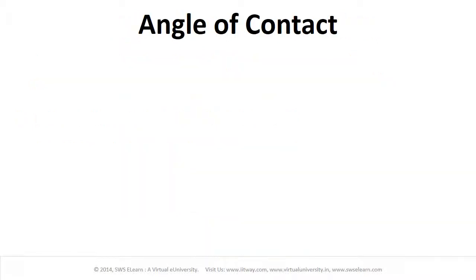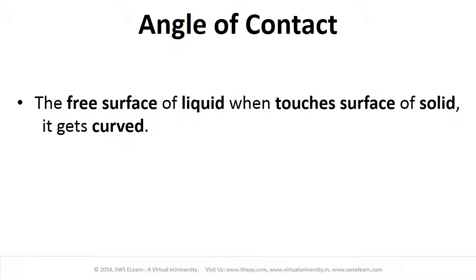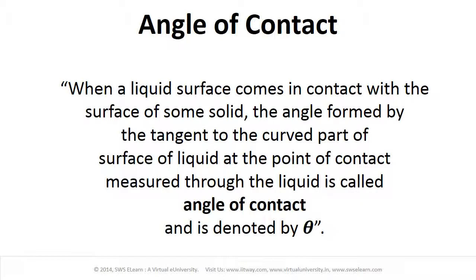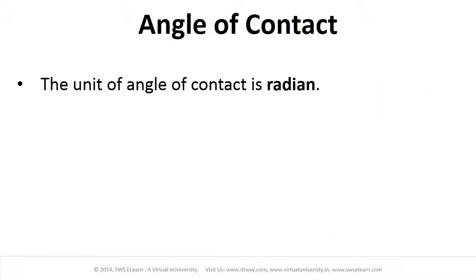Angle of contact. When the free surface of a liquid touches the surface of a solid, it gets curved. The curvature is different for different pairs of liquids and solids touching each other. When a liquid surface comes in contact with the surface of some solid, the angle formed by the tangent to the curved part of the surface of liquid at the point of contact, measured through the liquid, is called angle of contact. It is denoted by theta. The unit of angle of contact is radian.